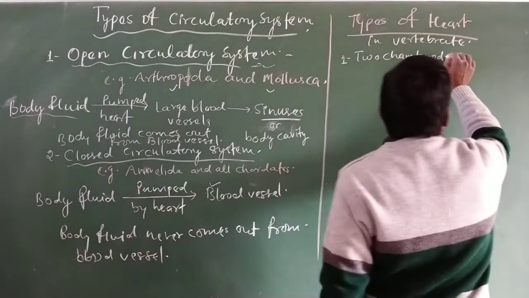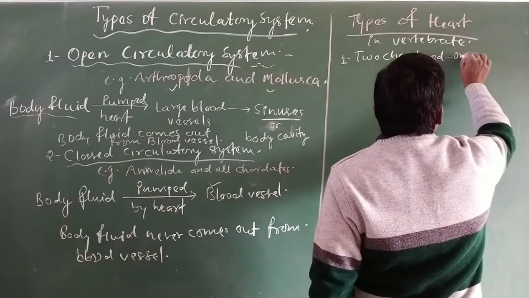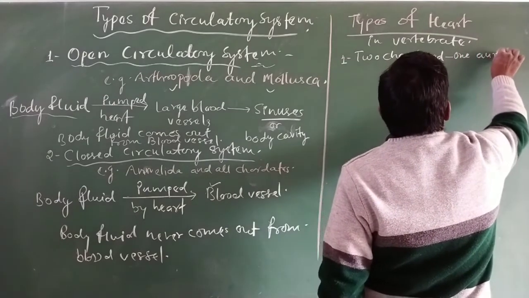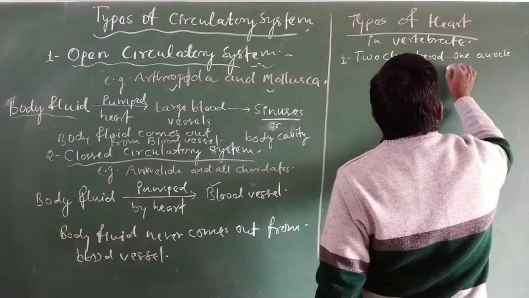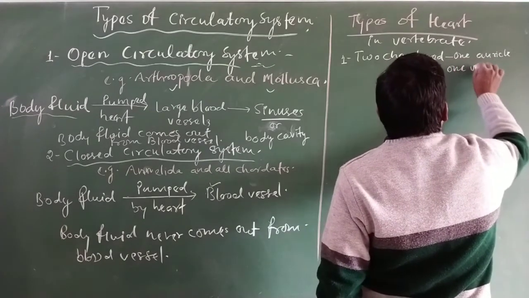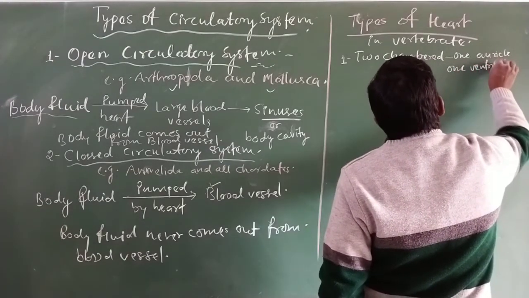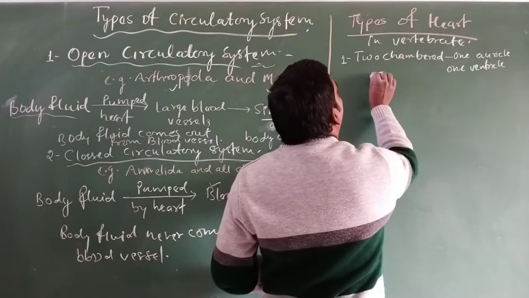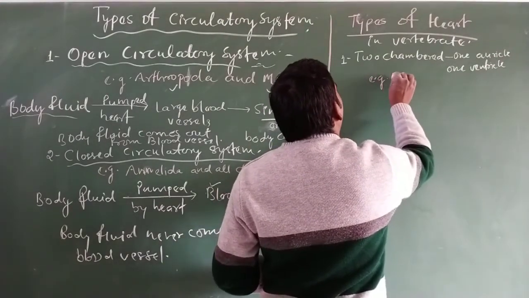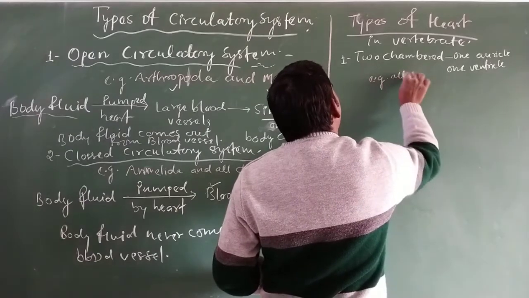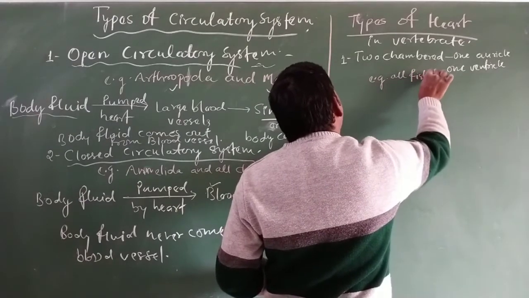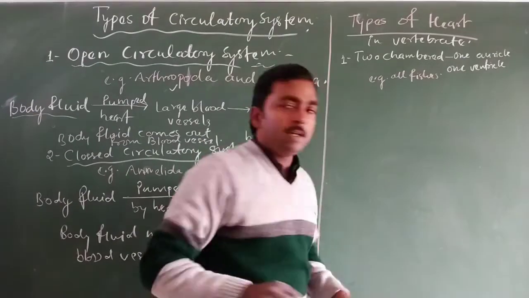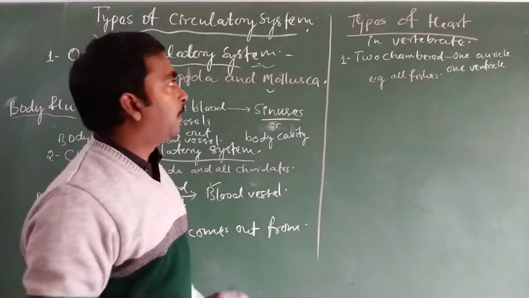The two-chambered heart consists of one auricle and one ventricle, and this is found, for example, in all fishes.